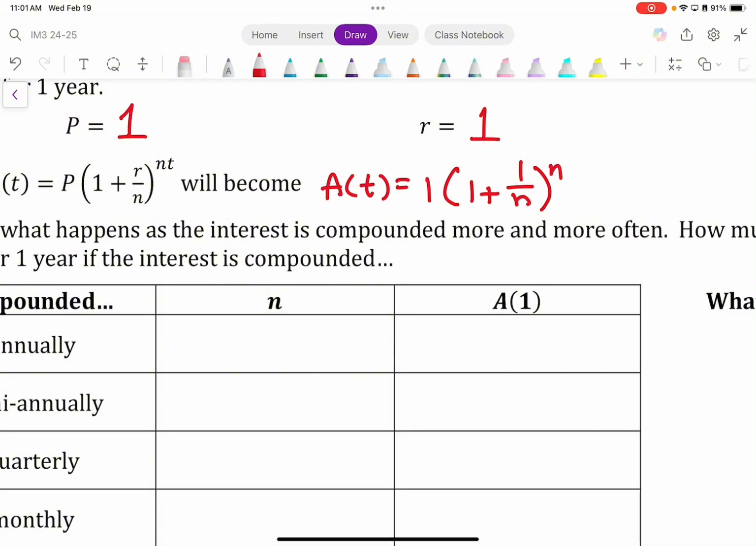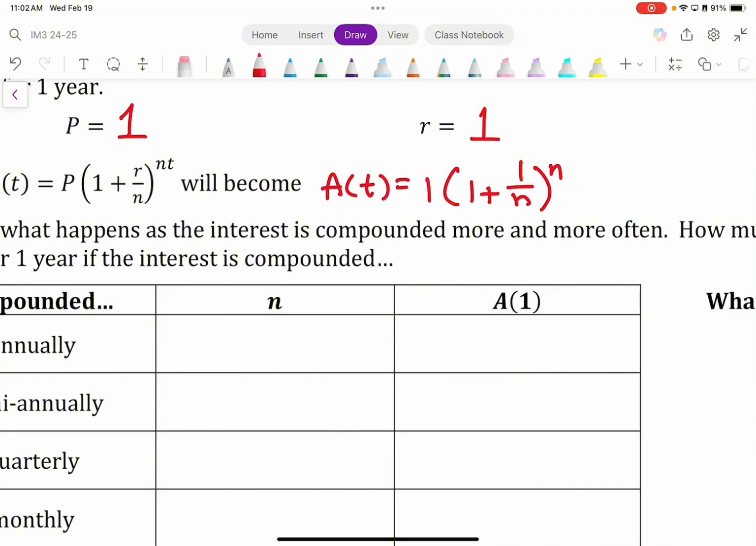Think about it. What does N stand for? What is the idea that we're looking at? What is the name of the last lesson that we looked at? It was what interest? Let's start with the C. Compound. So N is the number of times that you're compounding the interest. That is what N represents.